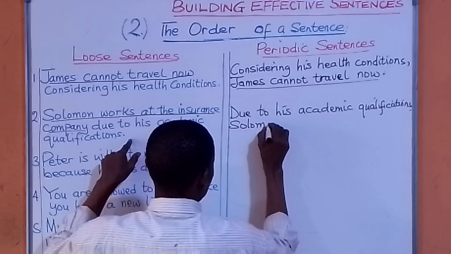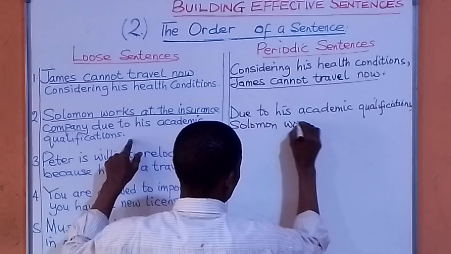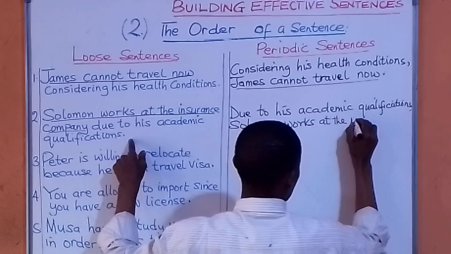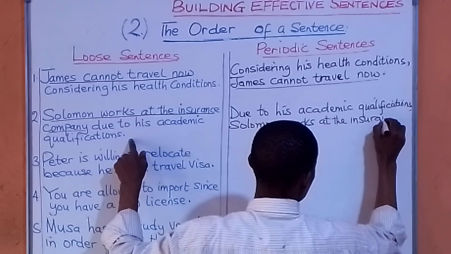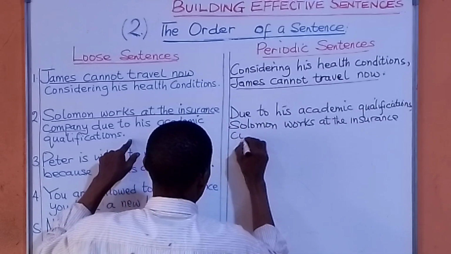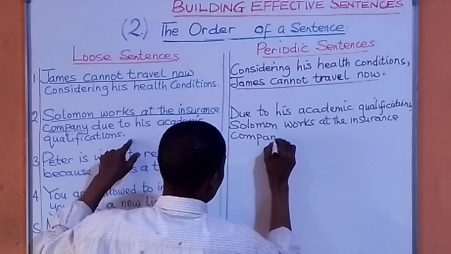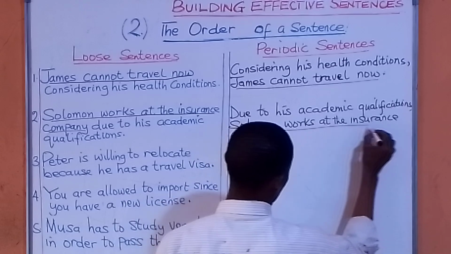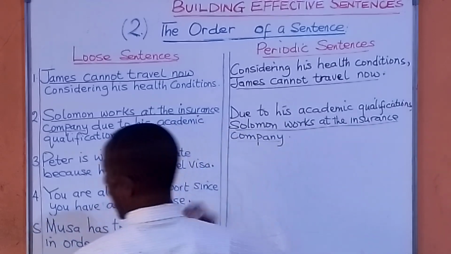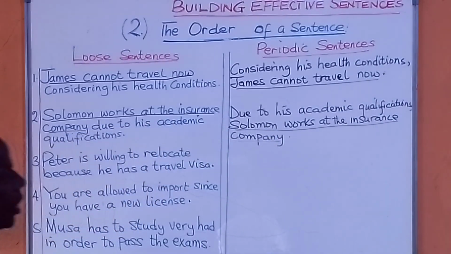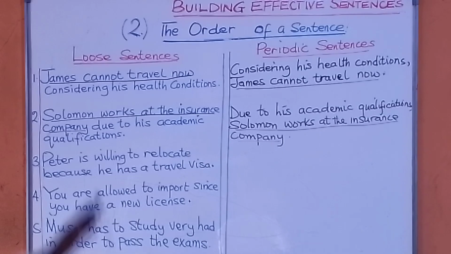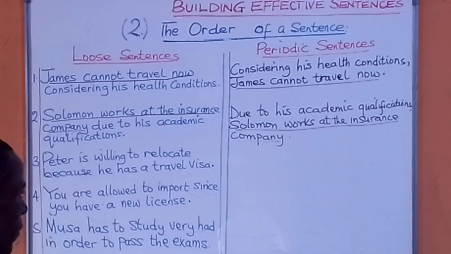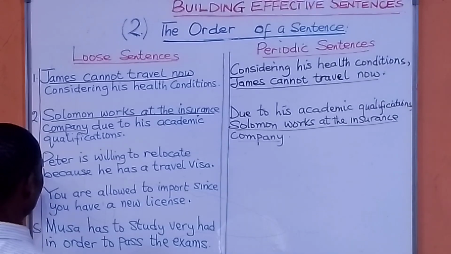Solomon works at the insurance company. So, I've been able to put the main point last. Solomon works at the insurance company. So, I've been able to convert this into a periodic sentence. This loose sentence coming to display becomes a periodic sentence. Now, look at number 3.